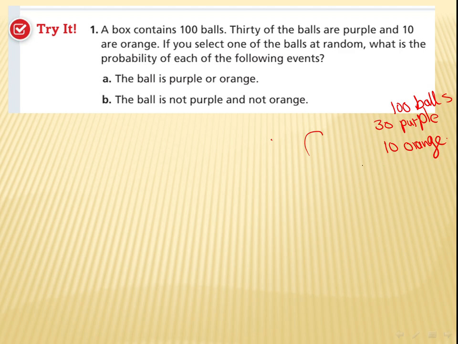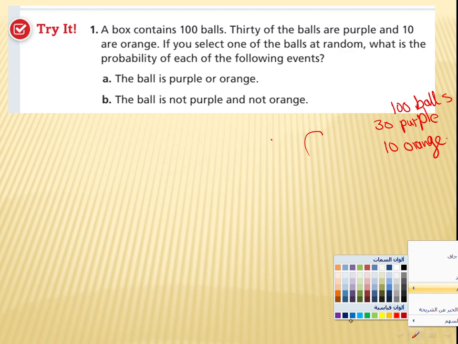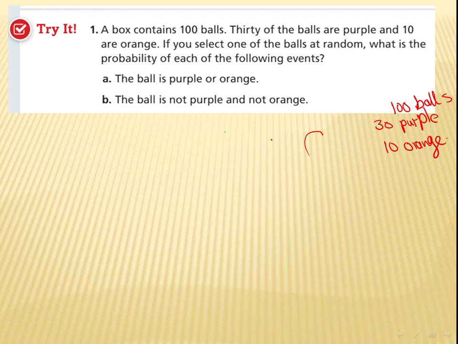If you select a ball at random, what is the probability of each of the following events? A, the probability of purple, or again, what is the connector word? Which is a very important word. Or. So I'm going to write it here. A, the probability of getting purple or orange.